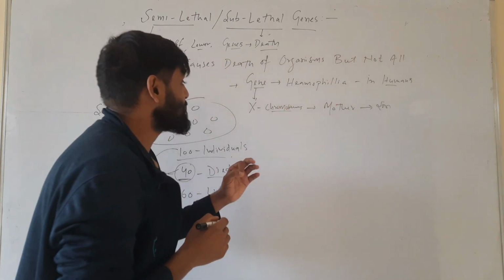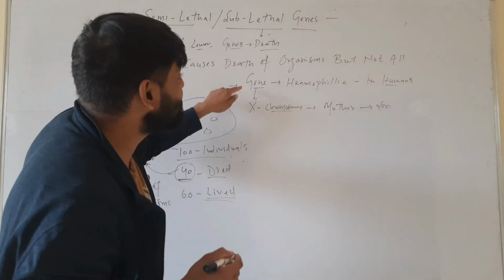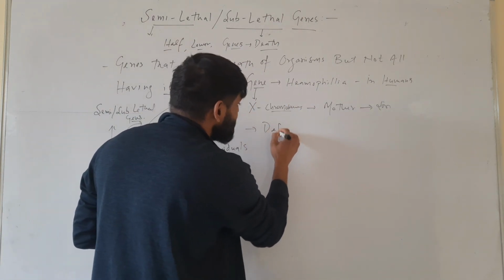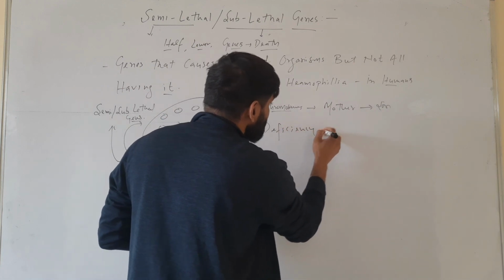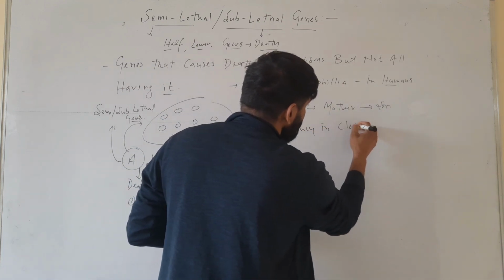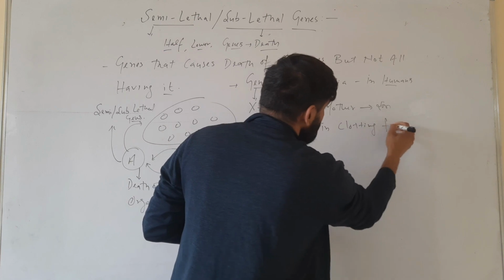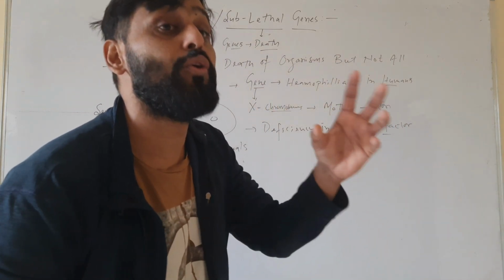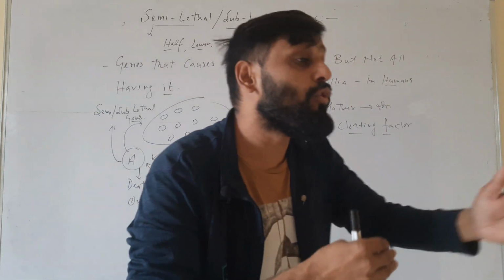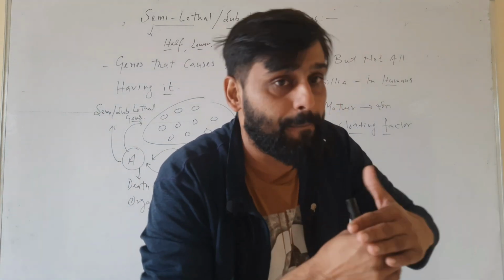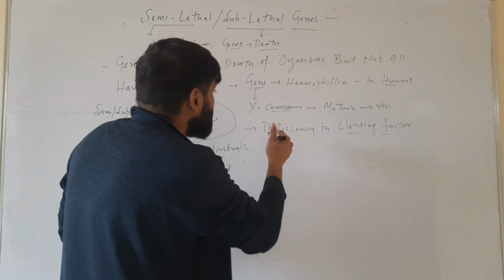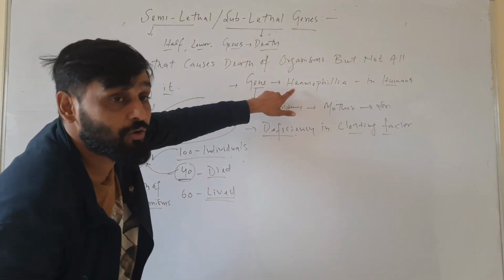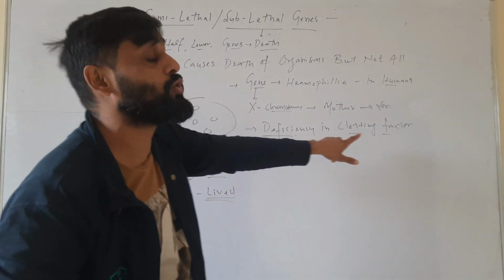Any person that has this gene for hemophilia has a deficiency in clotting factors. These factors form a clot of blood on injury so that the flowing blood can stop.